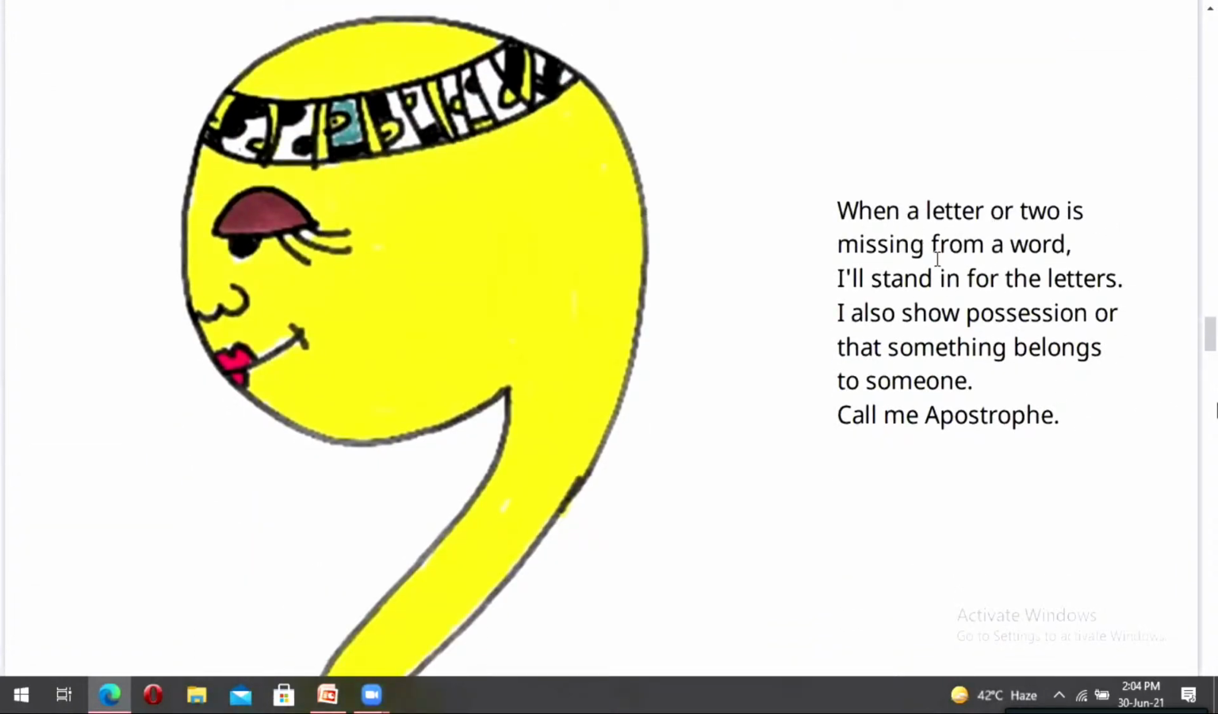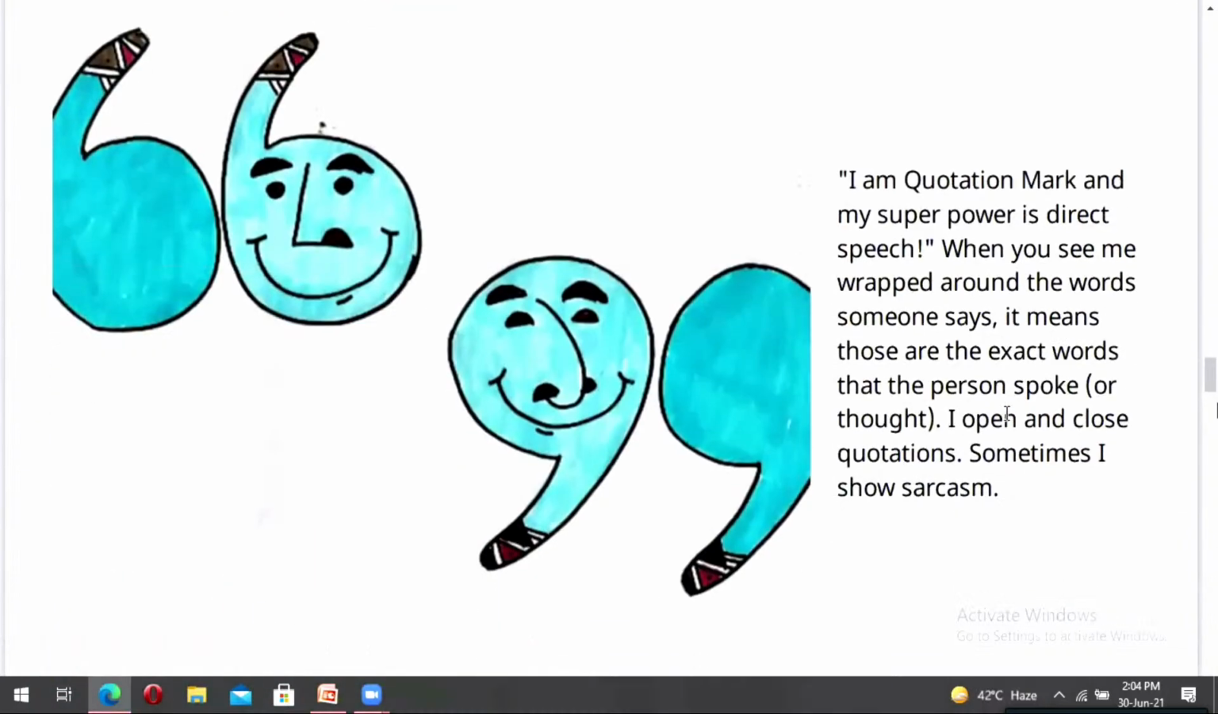When a letter or two is missing from a word, I'll stand in for the letters. I also show possession, or that something belongs to someone. Call me apostrophe. I am a quotation mark, and my superpower is direct speech. When you see me wrapped around the words someone says, it means those are the exact words that the person spoke or thought. I open and close quotations.